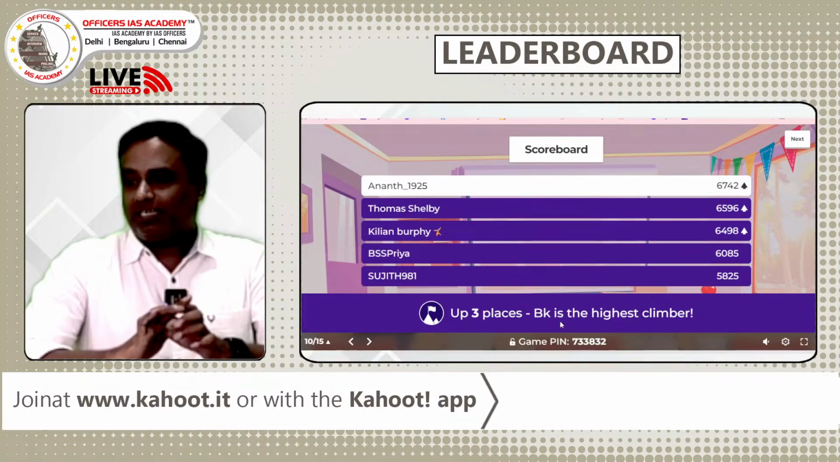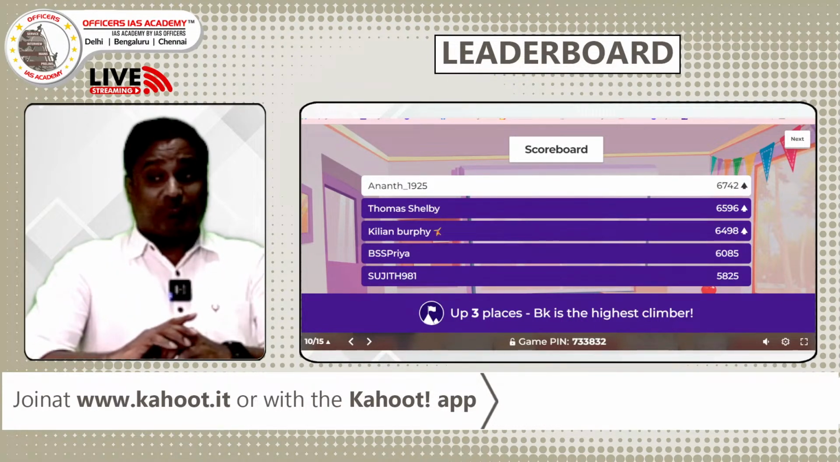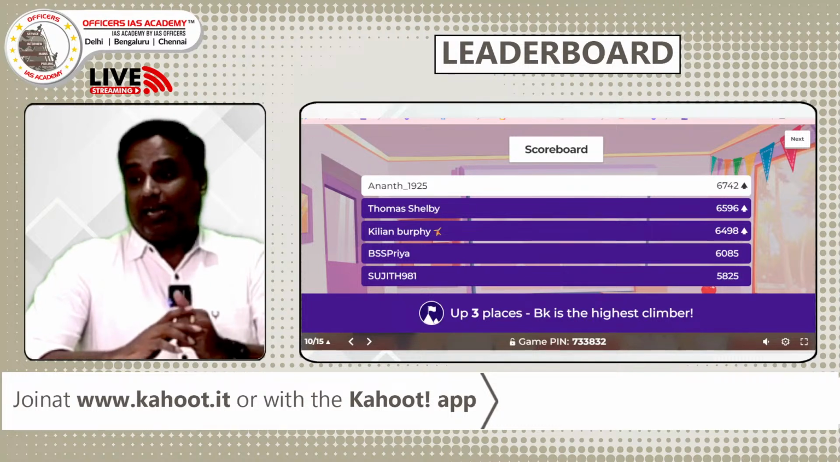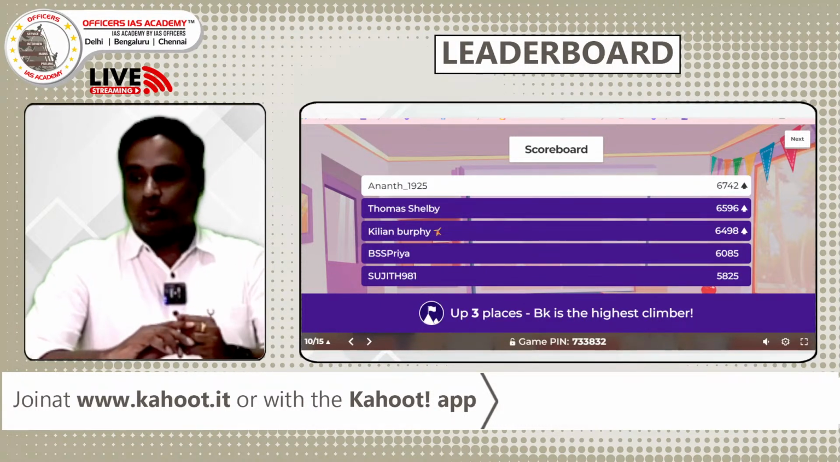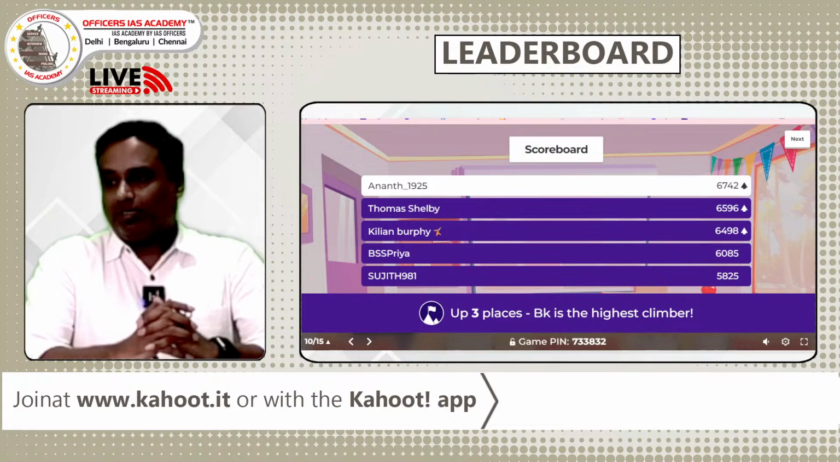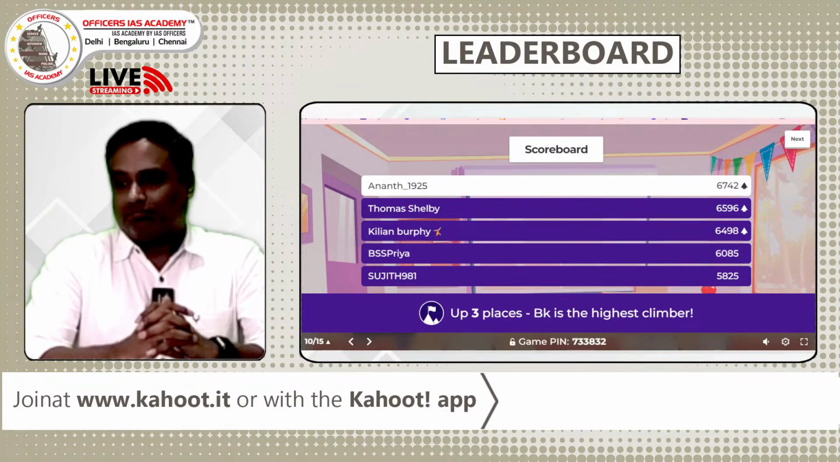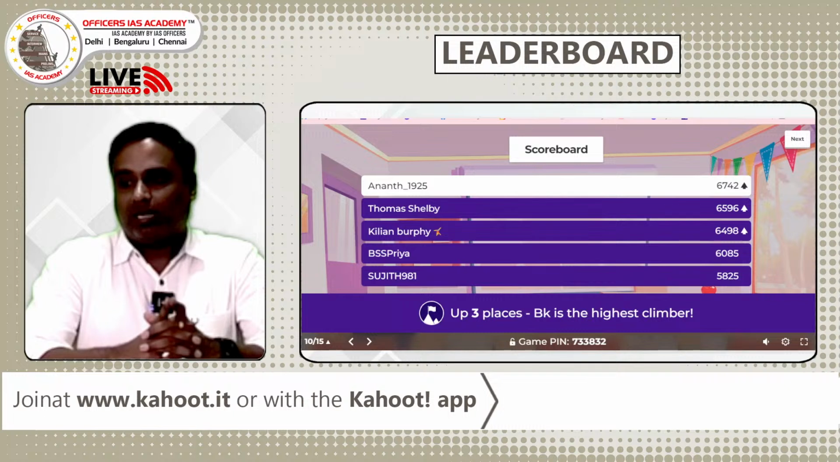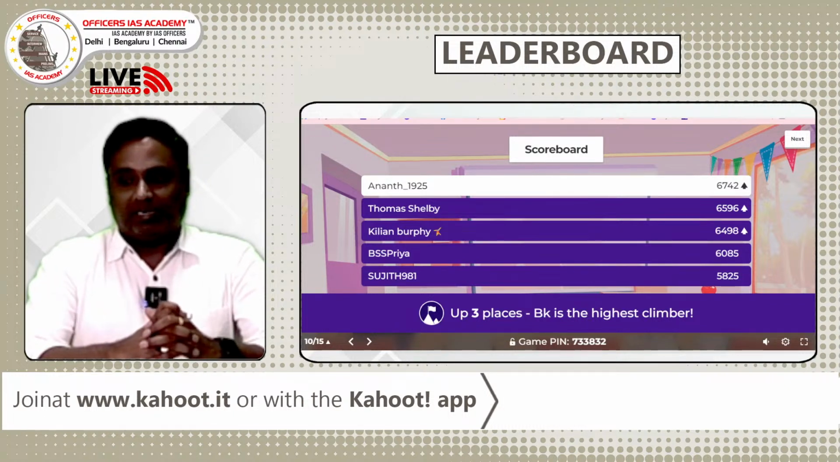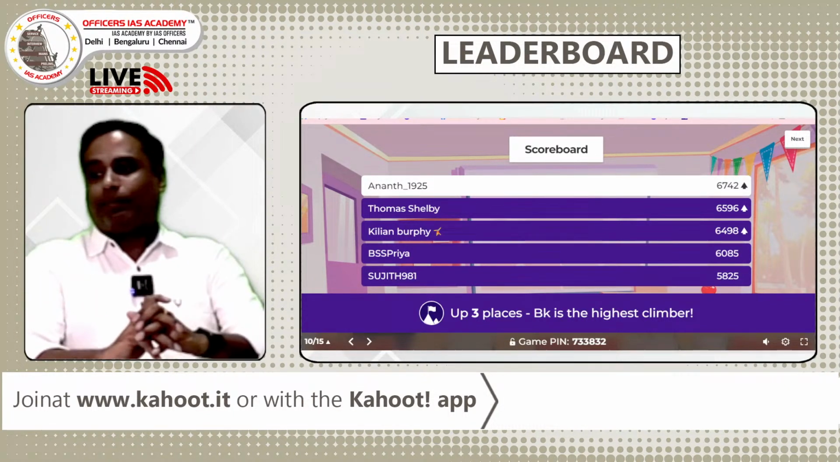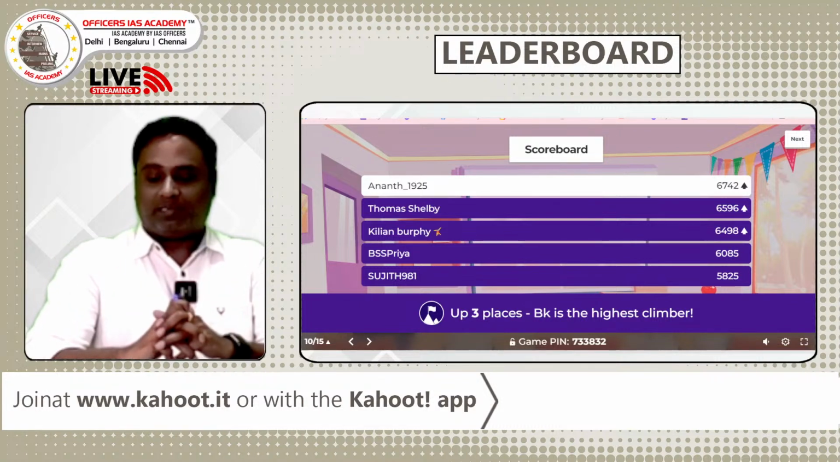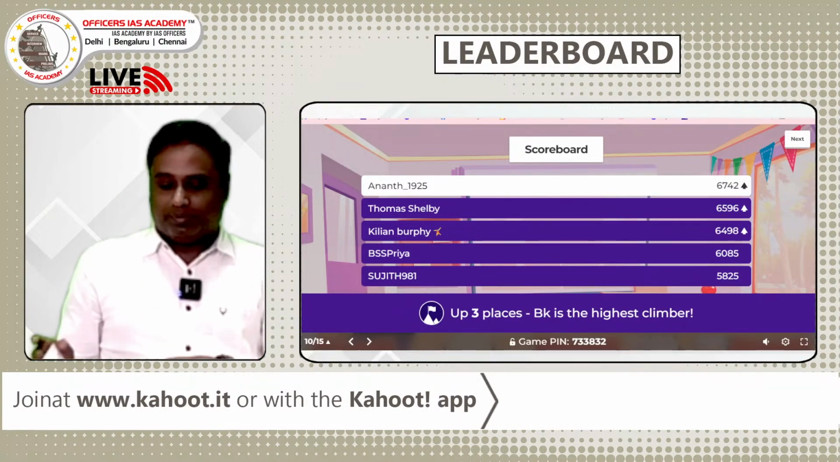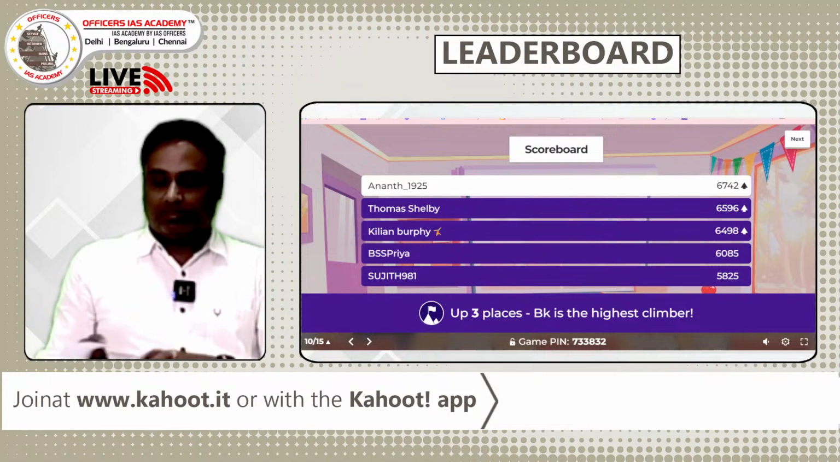It's a very big change in the top spot. Priya has come to 4th from number 1, and Anand climbed to 6742. A great achievement. The difference between first and 4th, Priya, is I think about 700 points. And second is Selby, Thomas Selby is very close, within 200 points. And Kilan is only a 100 point difference. And Sujit is also in the competition, just 5825. So he can climb further up. We can expect Sujit to come up. So shall we go to the next question now?